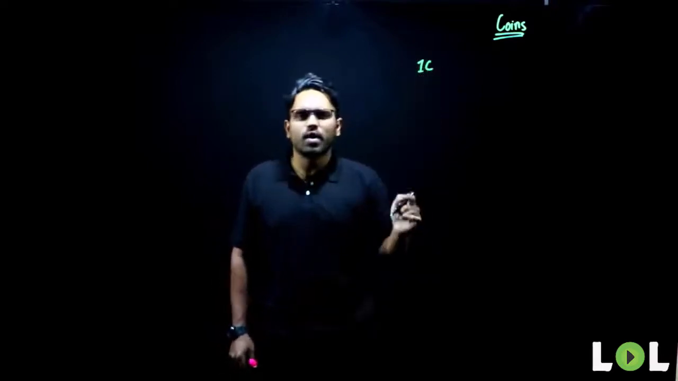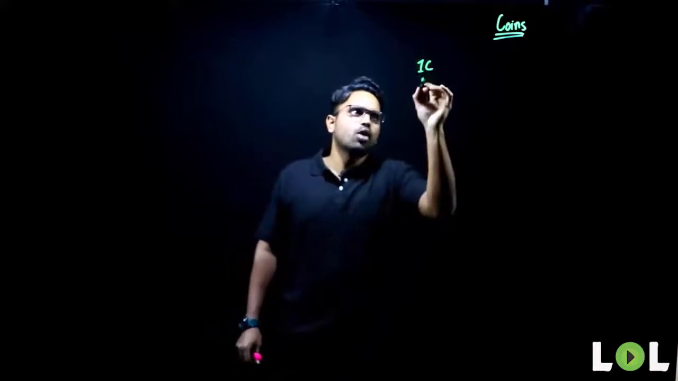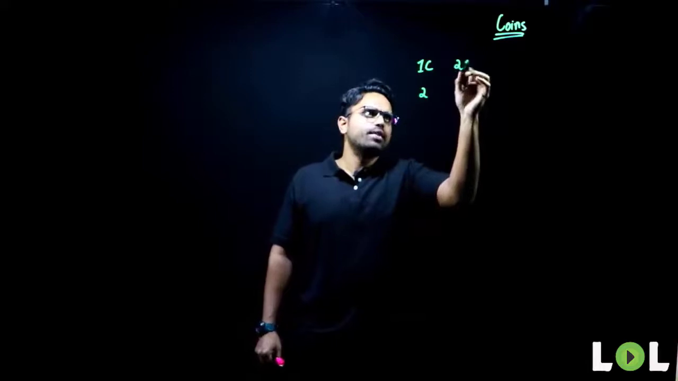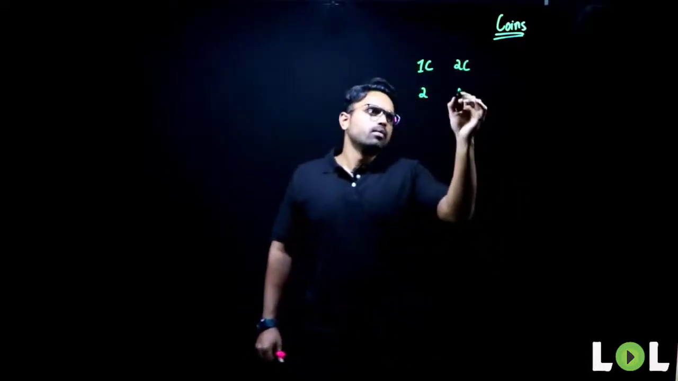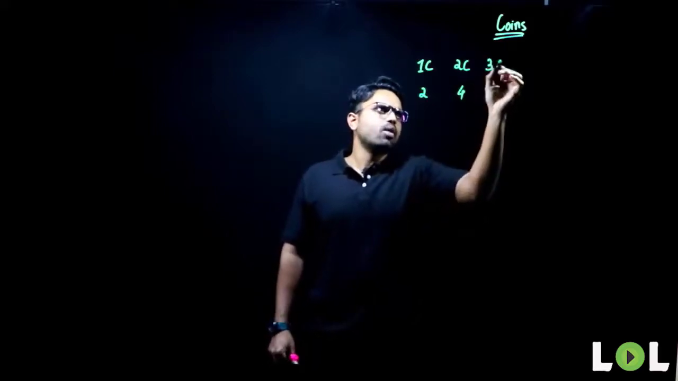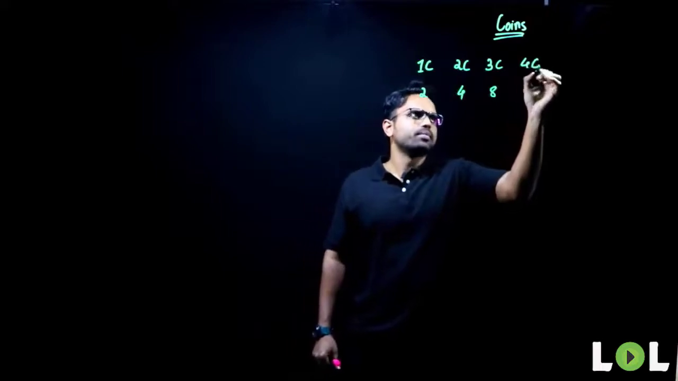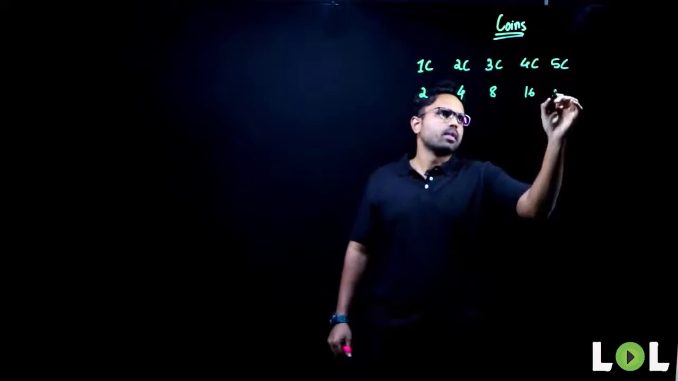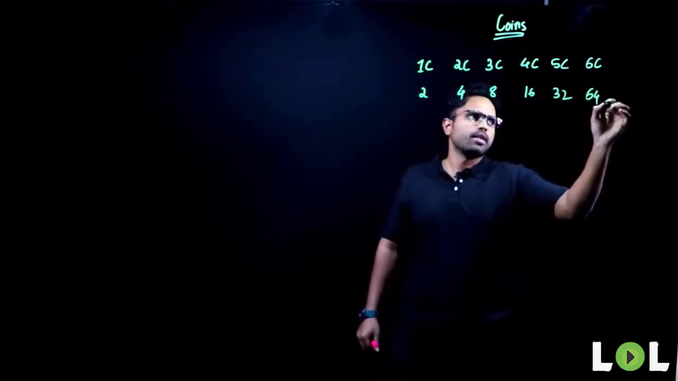If I toss one coin, my first question to you, how many possible outcomes are there? It can be a tail or a head. So how many possible outcomes? 2. If I toss 2 coins, how many possible outcomes? 4. If I toss 3 coins, 8. If I toss 4 coins, 16. If I toss 5 coins, 32. 6 coins, 64, and so on.